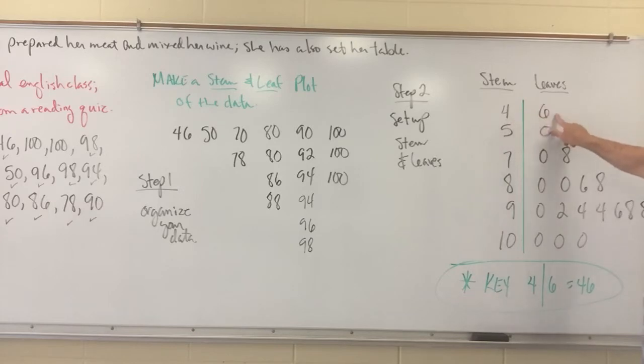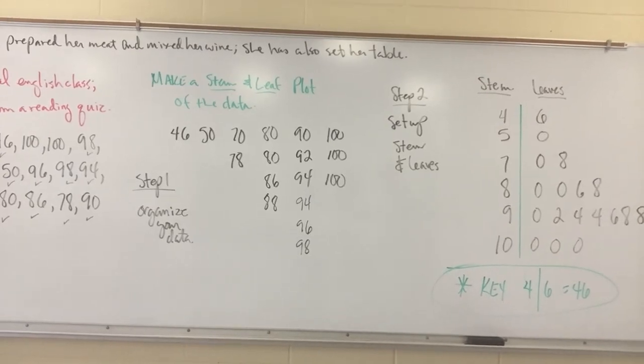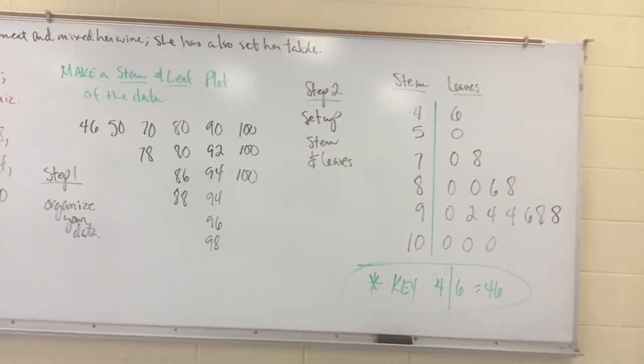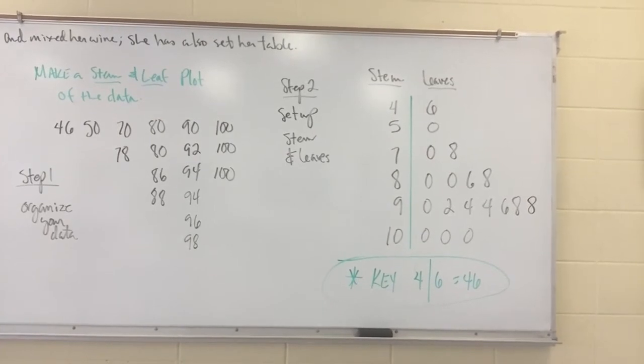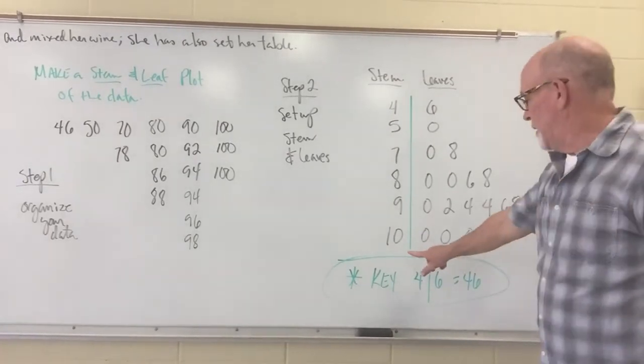Okay, so this is a 46, this is a 50, a 70, a 78. There were 2 80s, you have to record both. There was an 86, an 88, okay, a 90, a 92. There were 2 94s, 2 98s, and a singular 96. Okay? There were 3 100s.